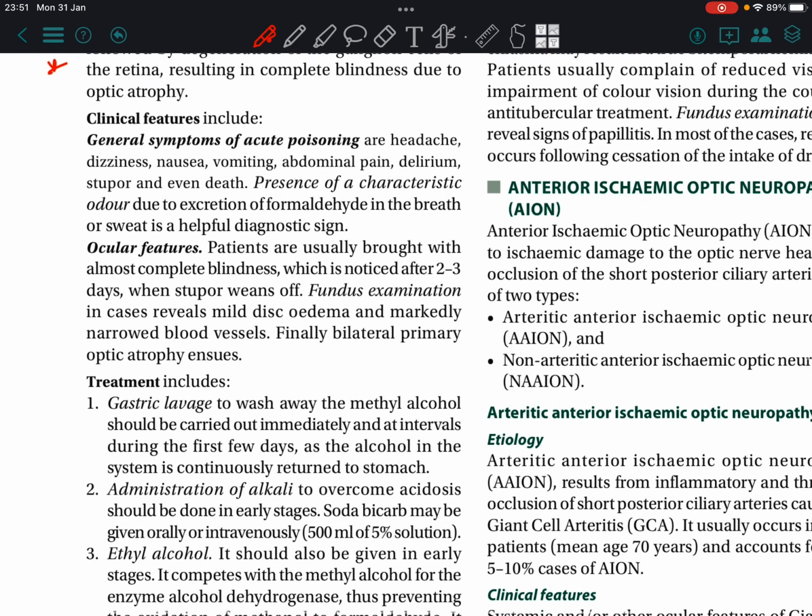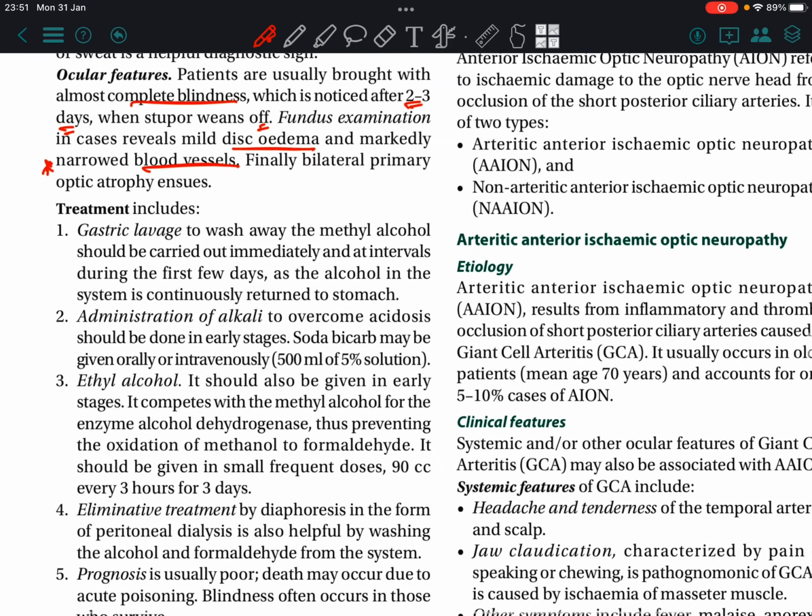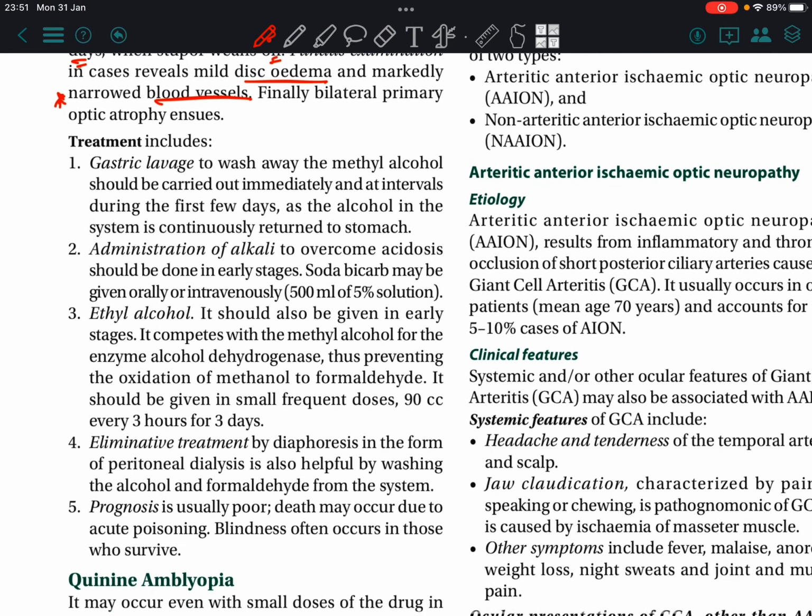Clinical features: general symptoms of headache, dizziness, nausea, vomiting, delirium, etc. Ocular features: patients are usually brought with almost complete blindness. This is noticed after 2 to 3 days, when stupor wanes off. Fundus examination reveals mild disc edema and markedly narrowed blood vessels. Finally, bilateral primary optic atrophy ensues.